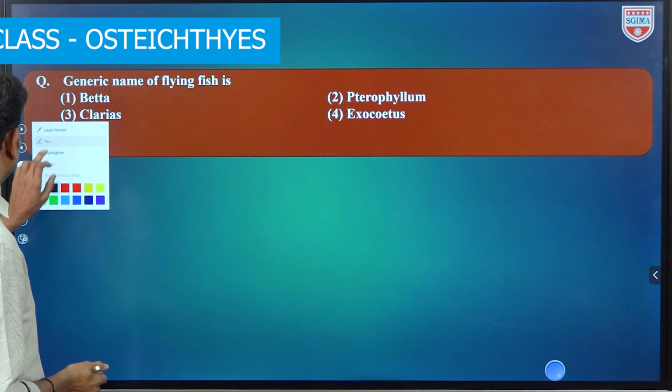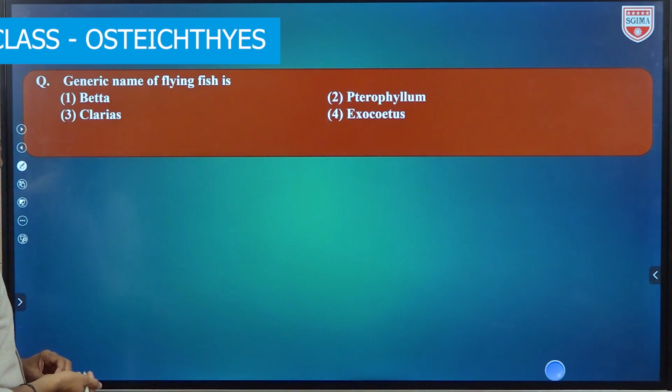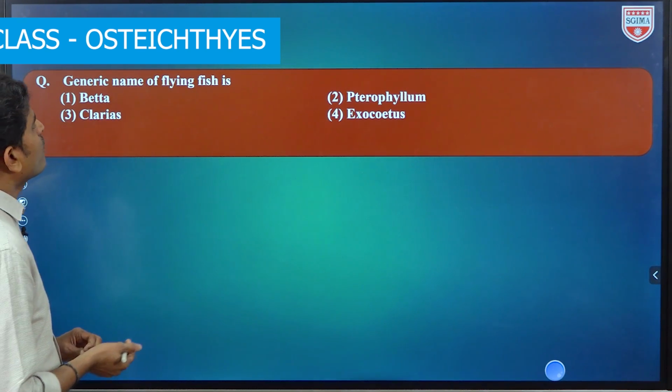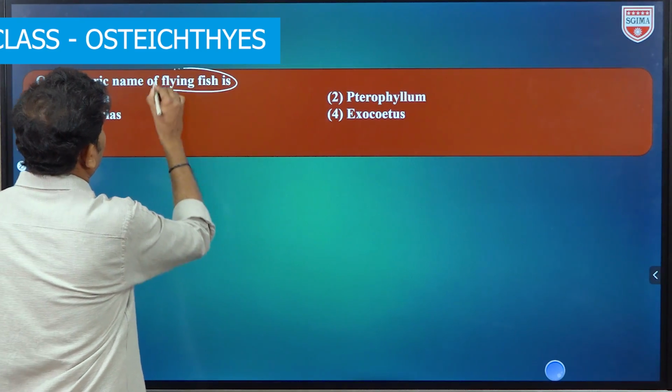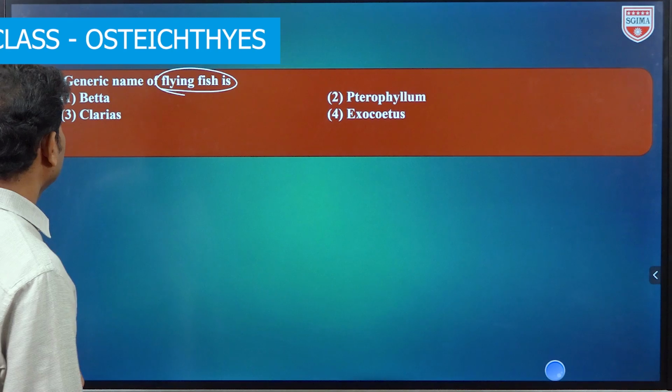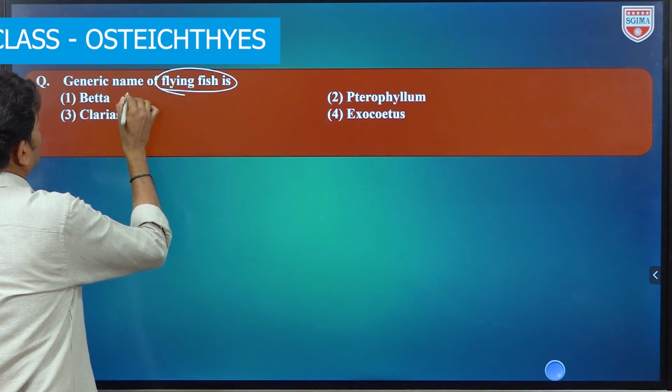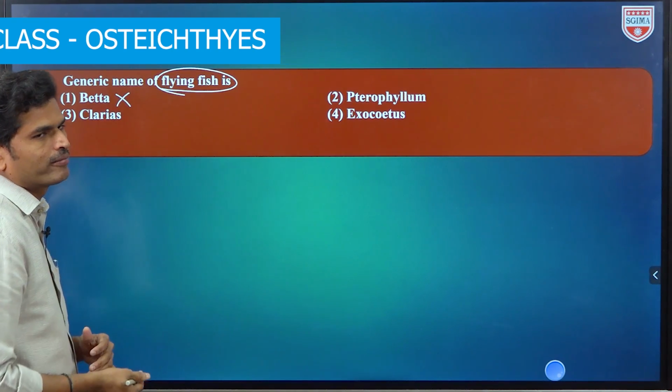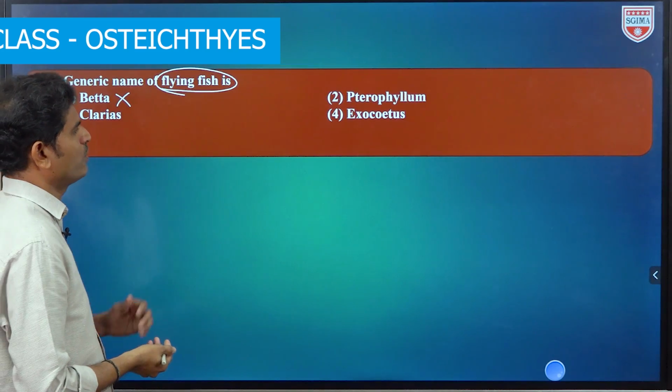Now, the question is the generic name of flying fish. Flying fish, generic name of flying fish. First one, Betta. Is Betta a flying fish? No, we saw just now, that is an aquarium fish, a fighting fish.